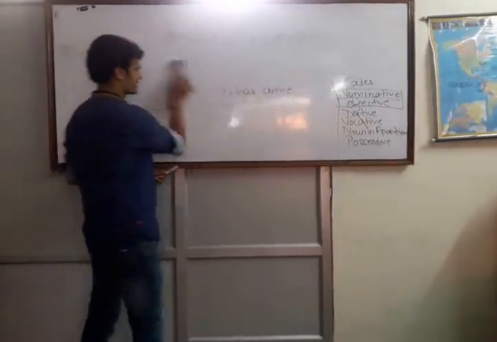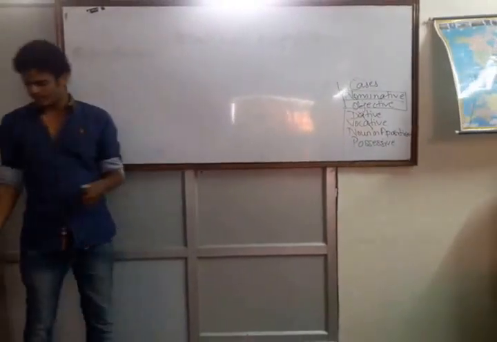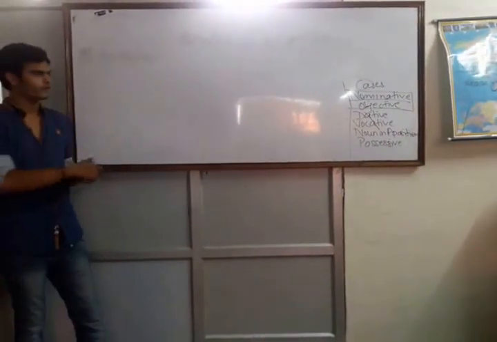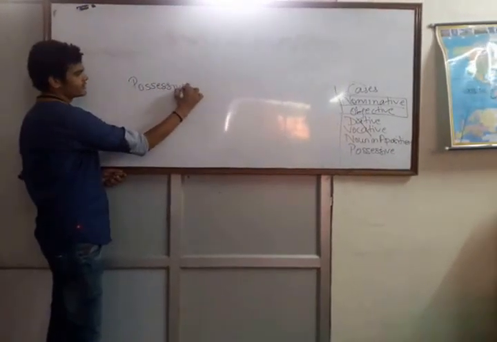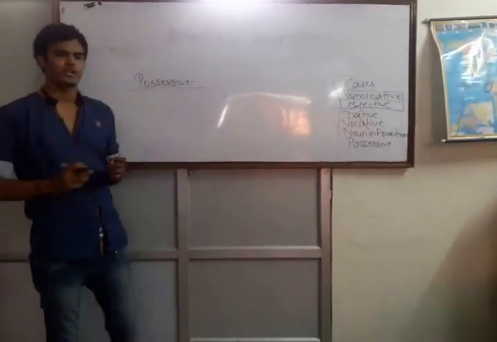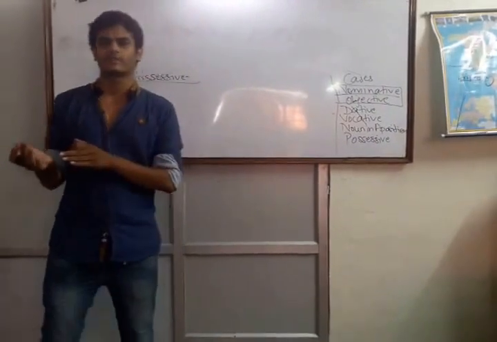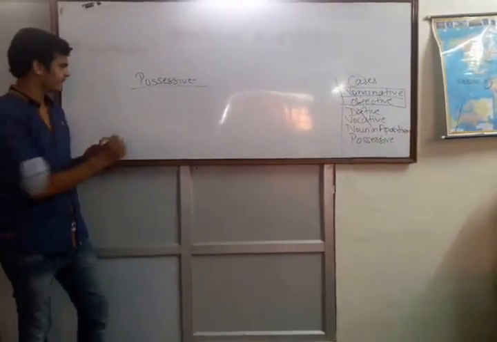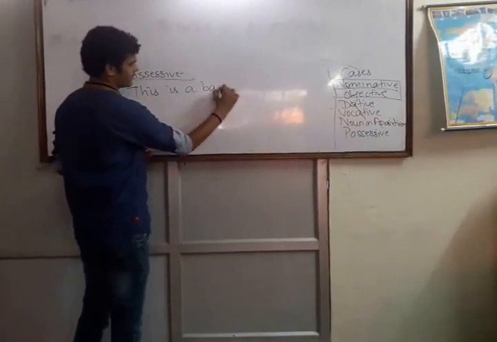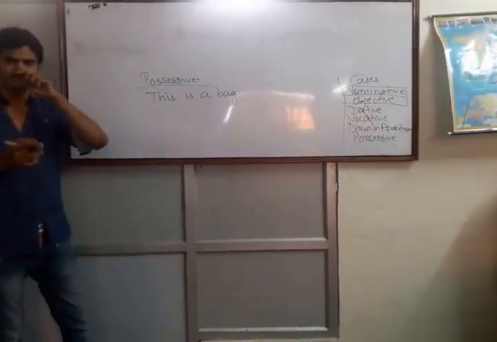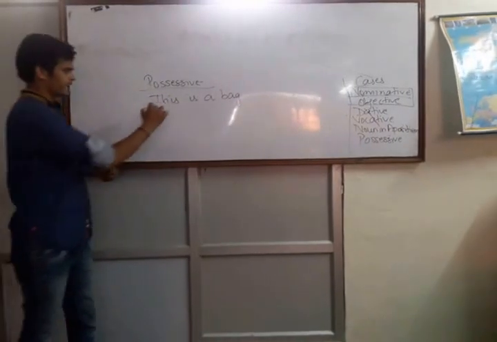Next is possessive case. This is the most important part of nouns, and a large number of questions are expected from it. Possessive case means possession, and possession means to own something. Okay, so if we have a sentence here, this is a bag. It means this is a bag, a simple sentence.